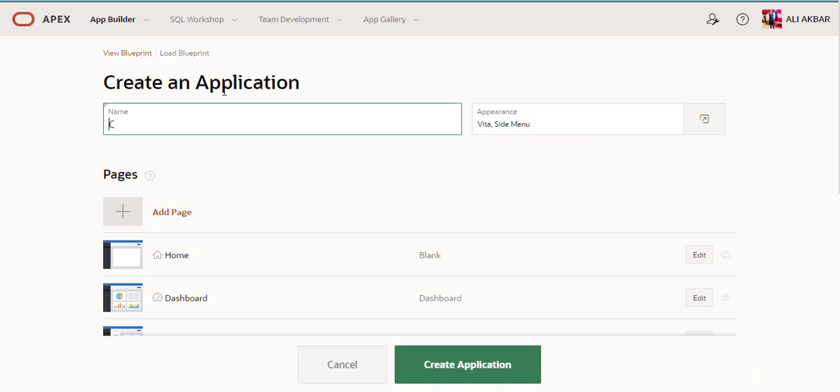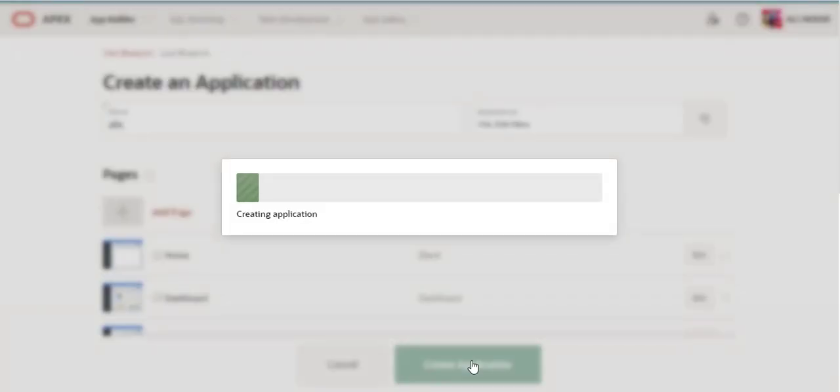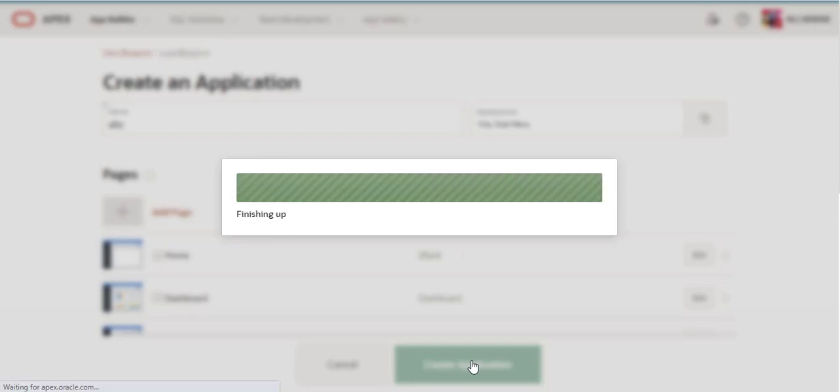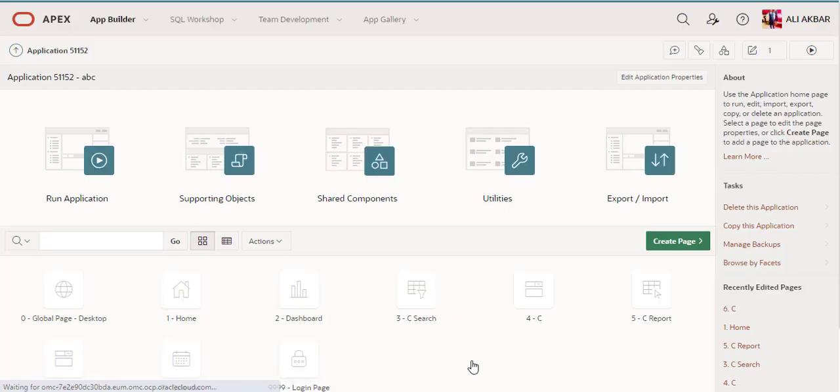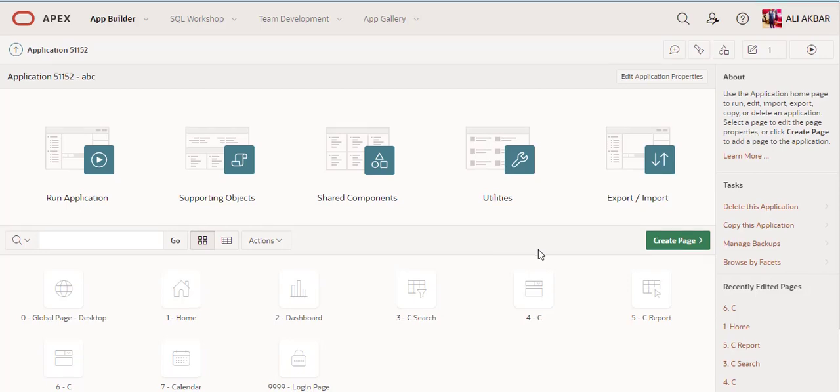You can see here that you can set any application name. I just create ABC. Then Create Application. This may take 2 or 3 minutes, depending on system resources. Apex has created your application on the basis of the academic table.